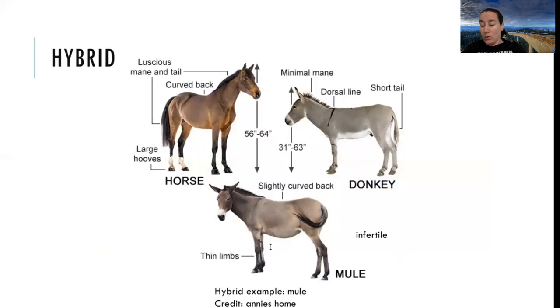Here is our example. A horse can breed with a donkey. It's true, they can. And they produce this super cool animal called the mule, which has great aspects of both. But mules are viable, they are alive, they are a living organism, but they are not fertile. So it is a hybrid, but it is a sterile hybrid. So you're not going to have a whole population of mules interbreeding and creating little baby mules. That's not how it works. Horses and donkeys are different species, and a mule is not going to produce more mules when two mules get together because these hybrids are sterile.